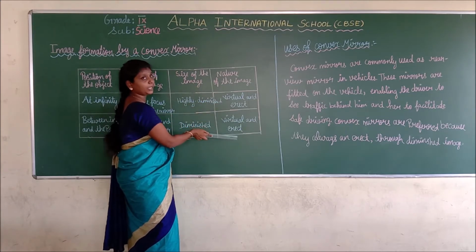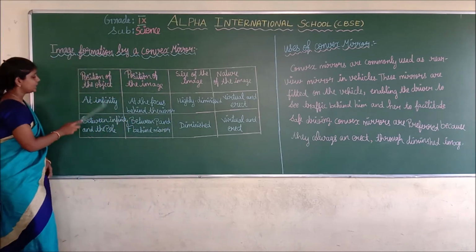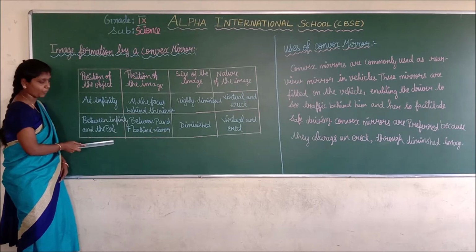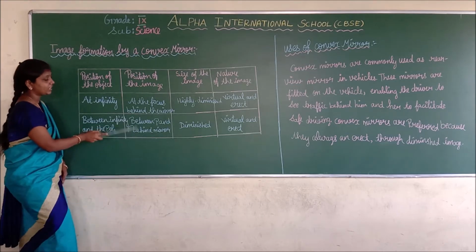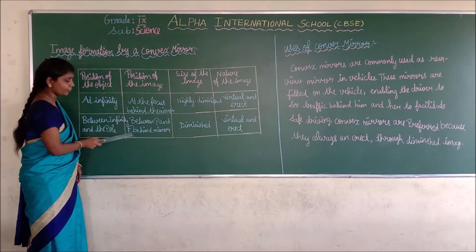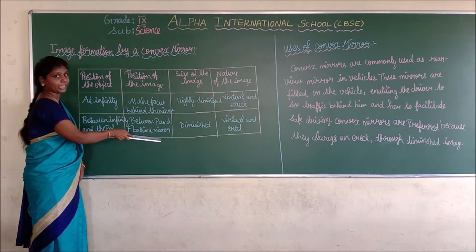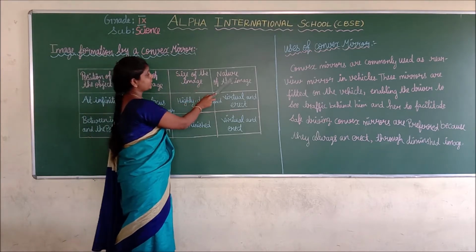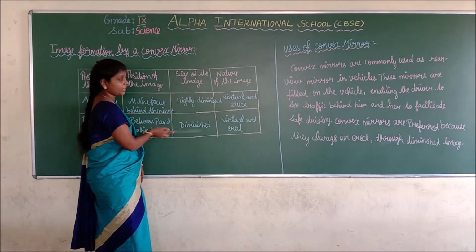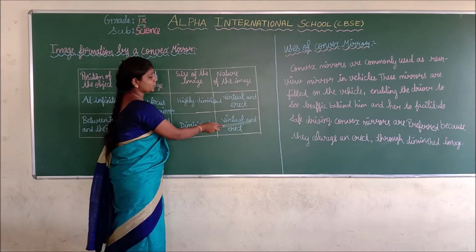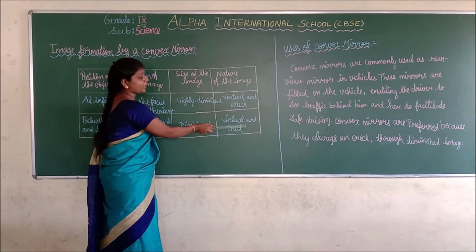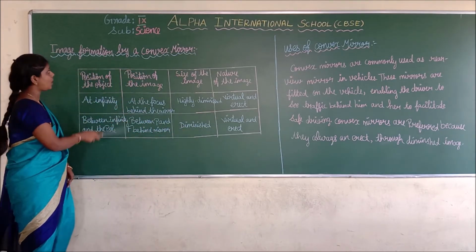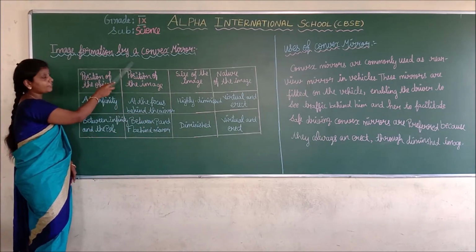Once again, if we keep the object between infinity and the pole, the position of the image is between the pole and the focus, behind the mirror. The size of the image is diminished, and the nature of the image is virtual and erect. Erect means a straight image. Do you understand, students, how the image is formed by a convex mirror?